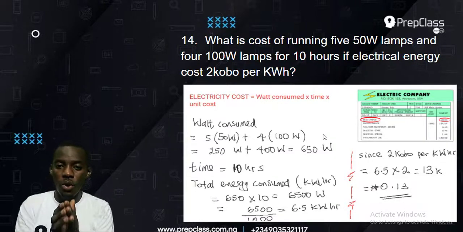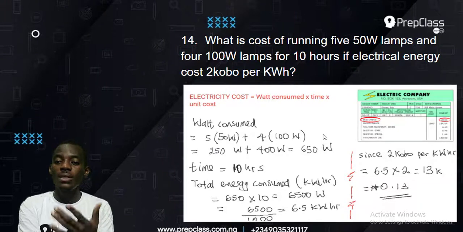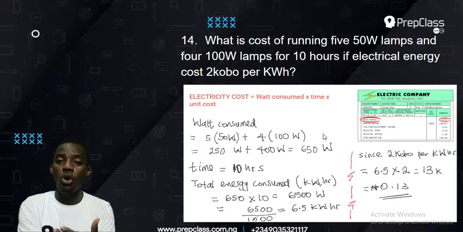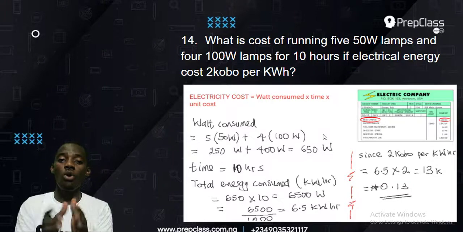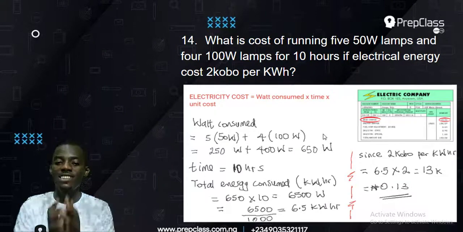Okay, if you don't get that, don't worry about it. We will get it in the working. So I said electrical cost is watt consumed, that's the amount of power you have used, times the time, times the unit cost. You know, NEPA has its own, and every company has its cost per watt that you are using. So that's the unit cost.